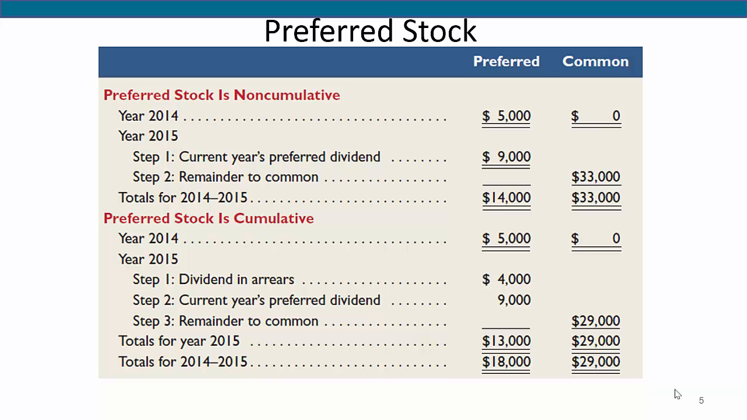Now you can see the distinction between cumulative and non-cumulative classes makes a difference to stockholders. If this sounds confusing, there's a homework example so you can see how the numbers work out. This concludes our discussion about preferred stock.